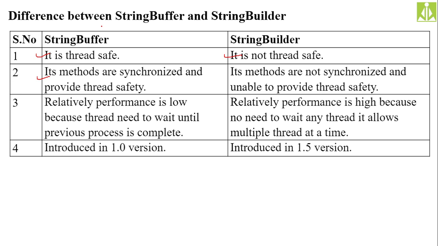Okay, then the performance of string buffer, it is slow because other threads have to wait until the current thread releases the object. Because it's supporting the thread safe mechanism, the other threads will be put on hold whenever they are asking for the resources in the string buffer class. But that thing is not there in string builder. Multiple threads can access the same string builder class object at the same time.